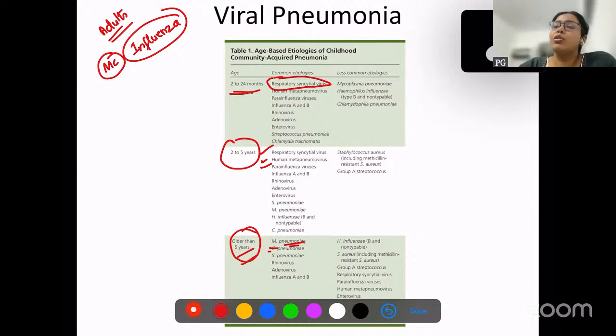So what is the morphology of viral pneumonia? What kind of cells will be present in viral pneumonia?